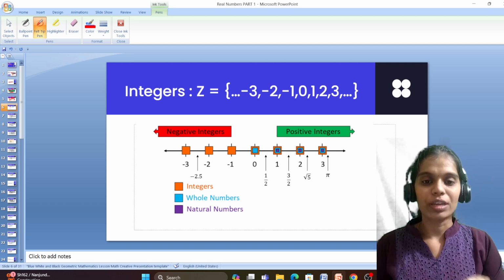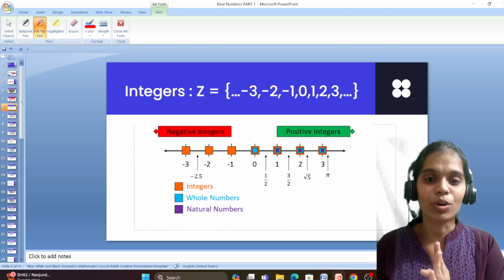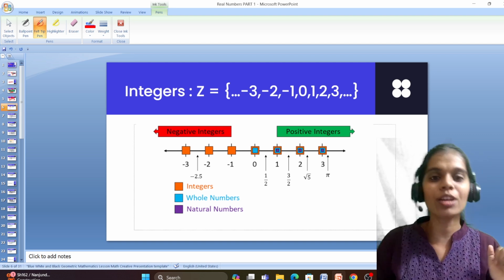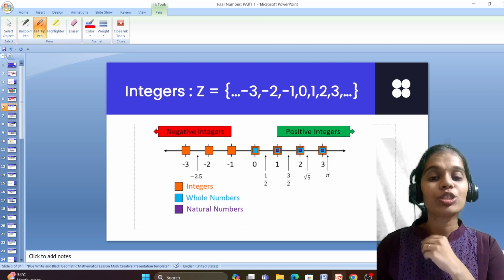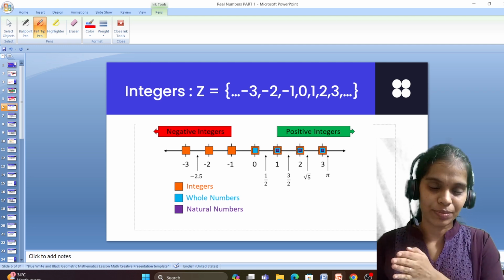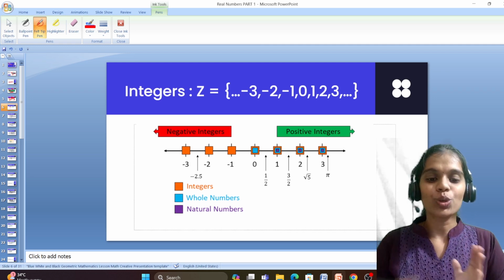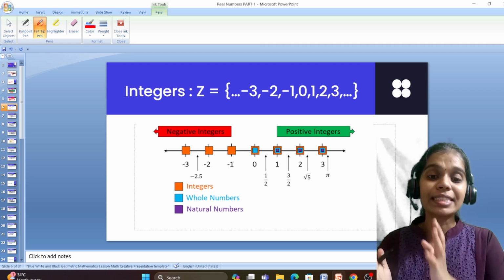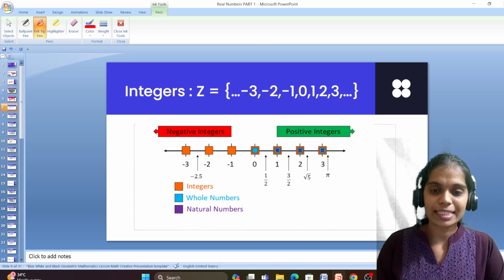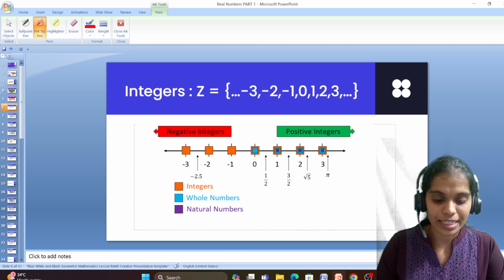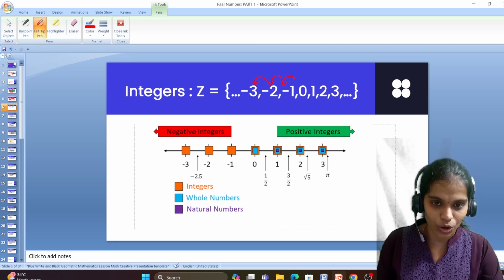Right. So if I started a business, I should expect not only profit, there might be a chance of getting loss also. Right? If I have not studied for my exam, I should not hope for passing the exam. There might be the chance of failing also. Right? So everything has its negative implication also. What are integers then? Integers are the numbers where we have -1, -2, -3 and so on.